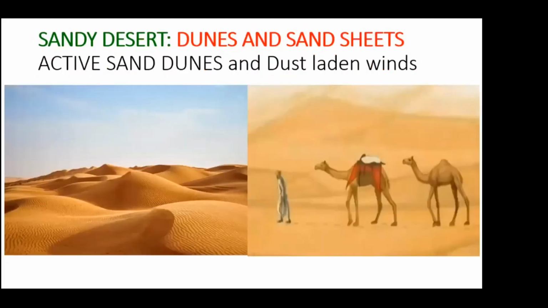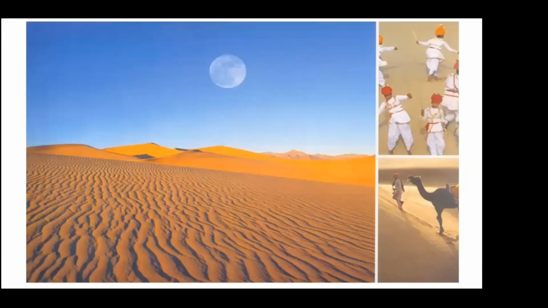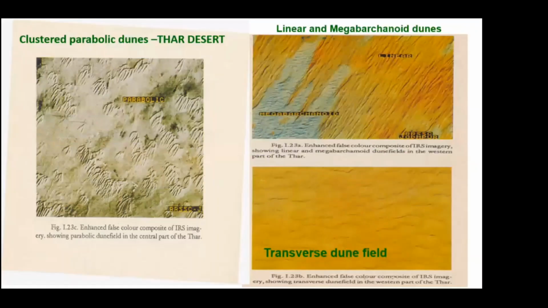Again, sandy dunes are the typical features. We see beautiful barchans on the left and dust-laden winds on the right side. Some landscapes. And clustered parabolic dunes in the Thar Desert. I'm just showing you the satellite IRS image. You just see the vertical view, and I'm trying to show here the clustered nature. There are the linear arms and these nozzle closures. In this overall shape, I'll just explain.